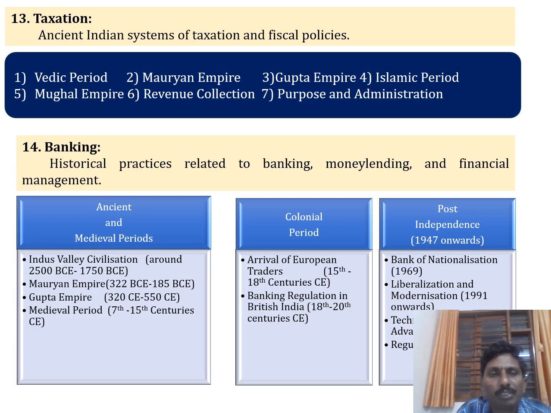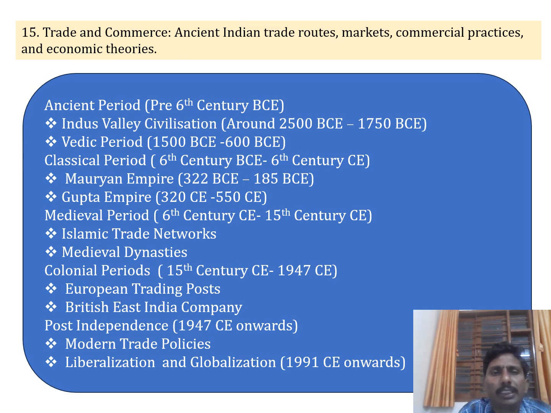Taxation, we are already familiar with that. In the ancient Indian system, taxation and fiscal policies were there: Vedic period, Mauryan Empire, Gupta Empire, Islamic period, Mughal Empire, revenue collection, purpose and administration. On the basis of these points, we want to explain taxation. And banking. In the ancient and medieval periods, there were historical practices related to banking, money lending, and financial management. We do this with the help of these different aspects.